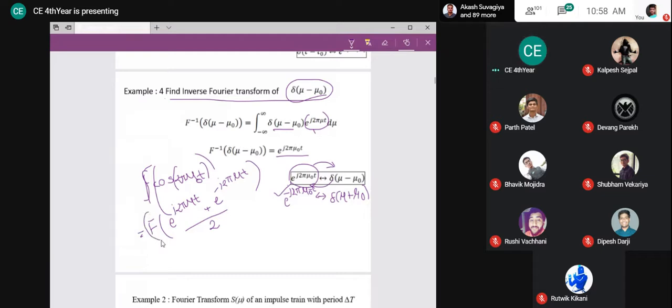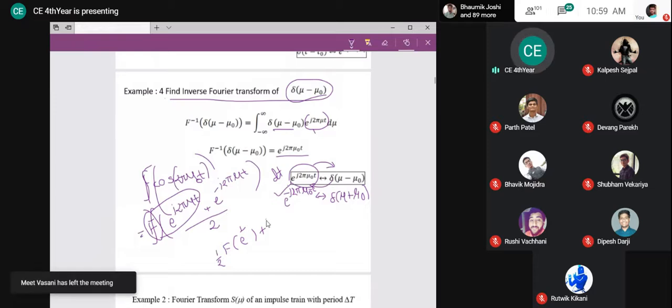The Fourier transform is nothing but an integral. You can see it as some integral term and dt here, right? That can be separated out into a summation as well. So what I am doing is taking 1 by 2 common here, then the integral of this. So what you can think is, this is 1 by 2 times the Fourier transform of the positive exponential plus 1 by 2 times the Fourier transform of the negative exponential. This is how you can see it, right?